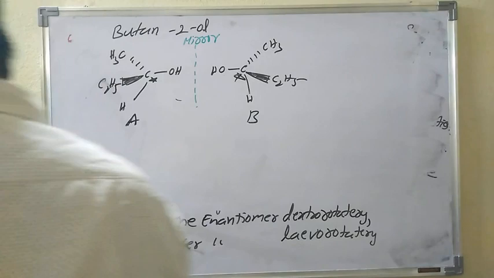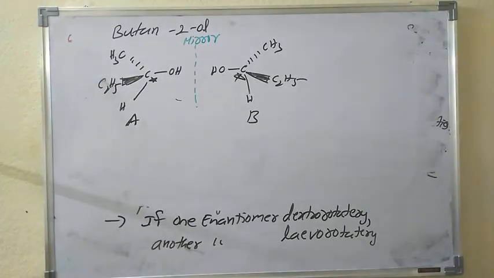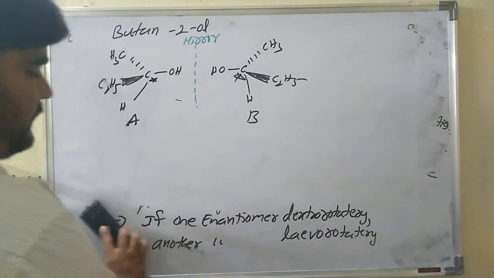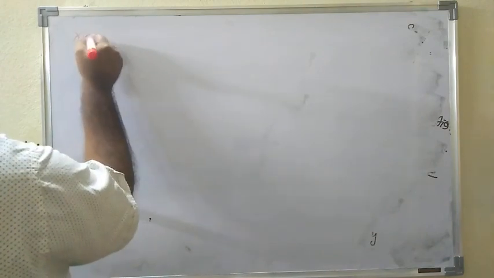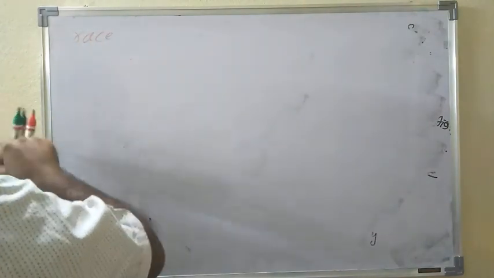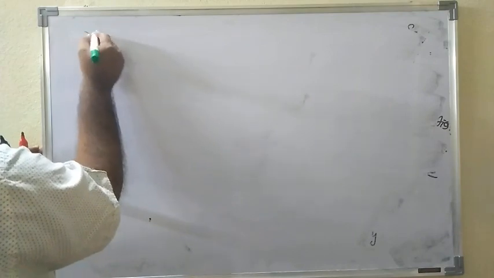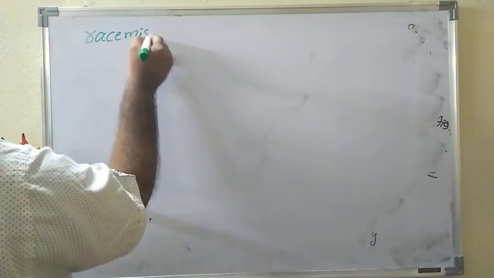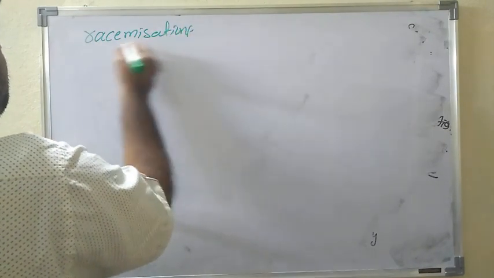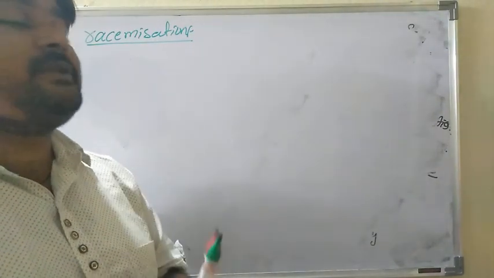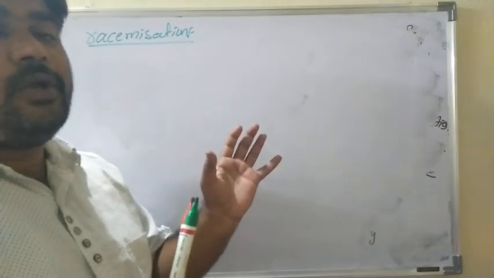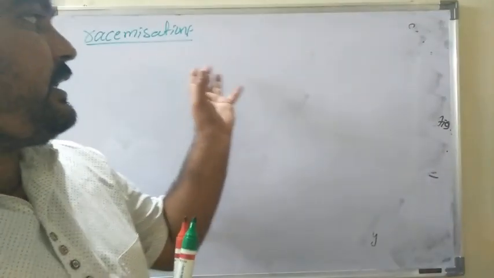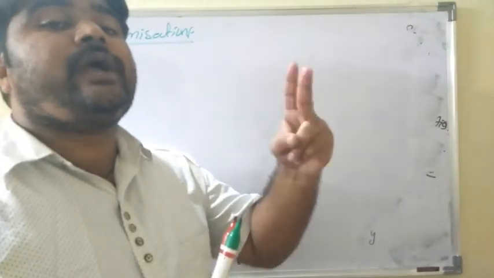Coming to the next one, racemization. Coming to the next point, stereochemistry, racemization. Coming to the next one is racemization. See, racemization is what? A reaction mixture will have two enantiomers.